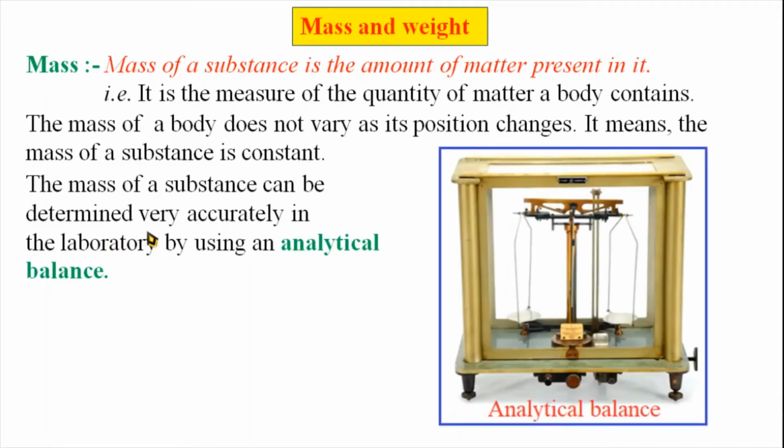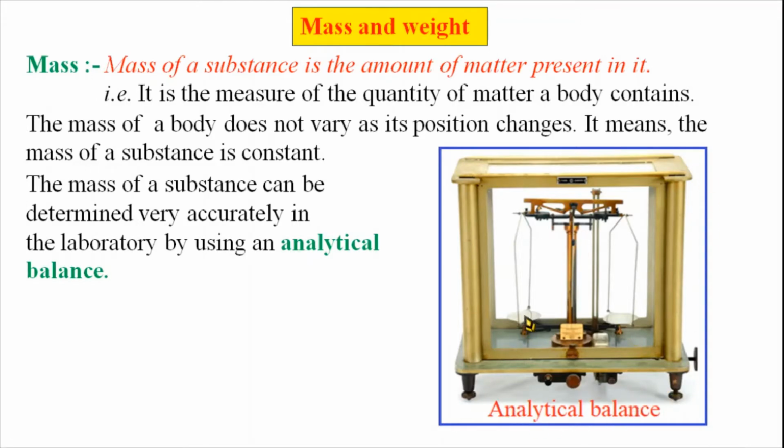The mass of a substance can be determined very accurately in the laboratory by using an analytical balance. In a chemistry lab, this type of balance is kept for the measurement of the mass of a chemical substance which is to be used for the experimental purpose. This balance is called the analytical balance.